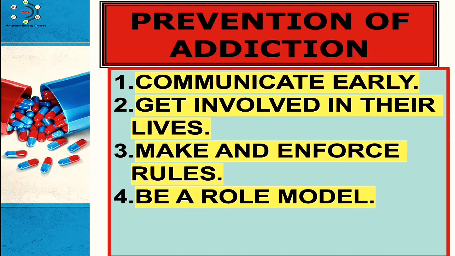Next is be a role model. Children imitate adults. Demonstrate ways to solve problems, have fun and manage stress that don't involve alcohol or drugs. Point out examples of irresponsible behavior. You set the example, so use alcohol in moderation or don't smoke, and never use drugs.